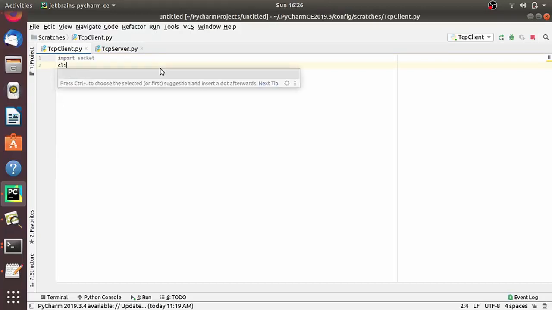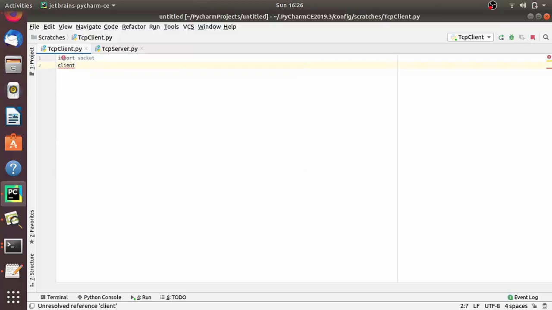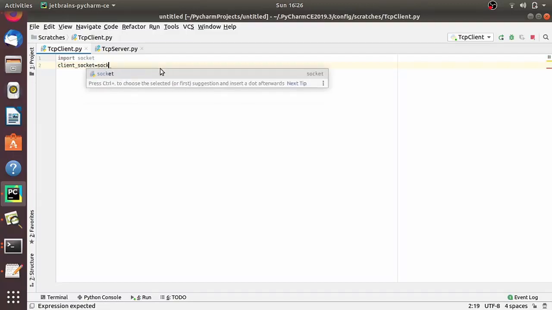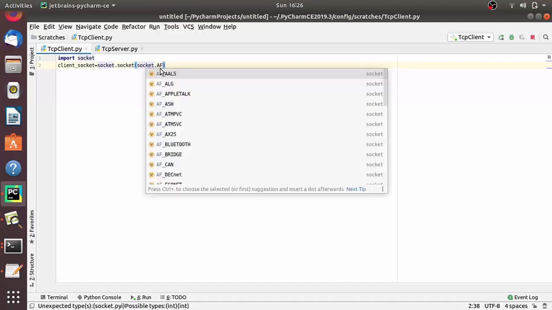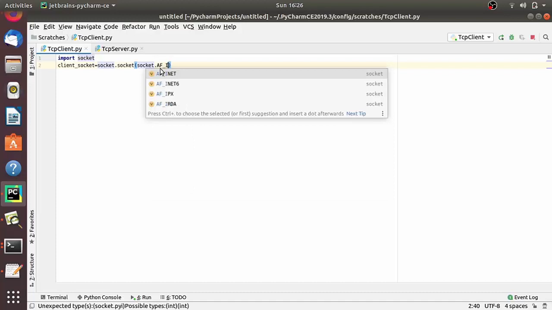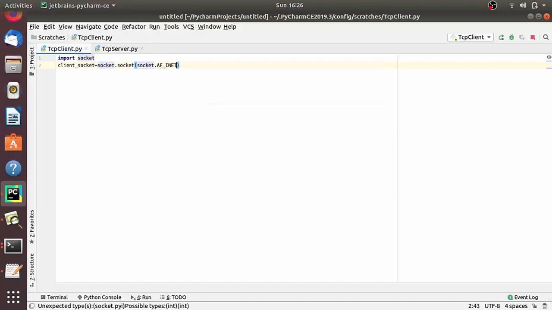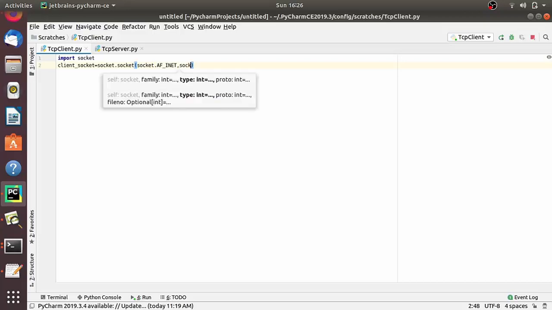I am defining the reference variable as client_socket is equal to socket.socket, and here I am passing the arguments socket.AF_INET, which belongs to the IPv4 family, and socket.SOCK_STREAM, which signifies the TCP protocol, right?